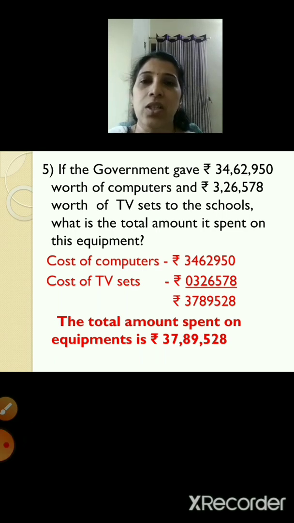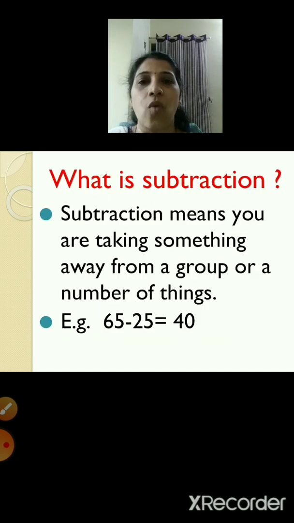So in the first session, children, we had seen that there are 4 types of operation. In that, the first operation we had seen as addition. Now we are going to see the second type of operation, that is subtraction. Now what is subtraction? Subtraction means you are taking something away from a group or a number of things.